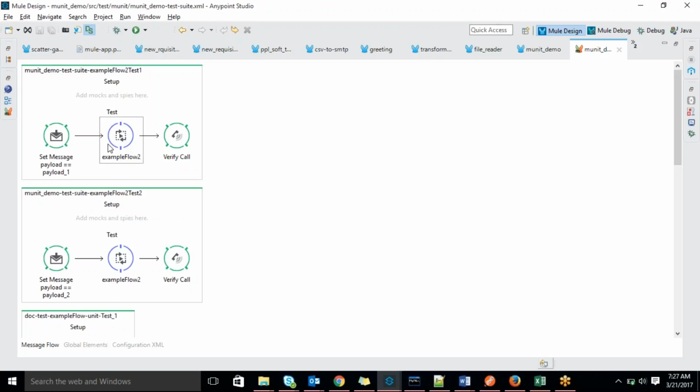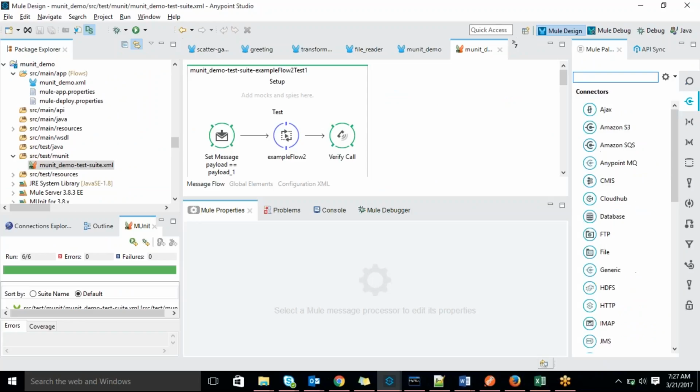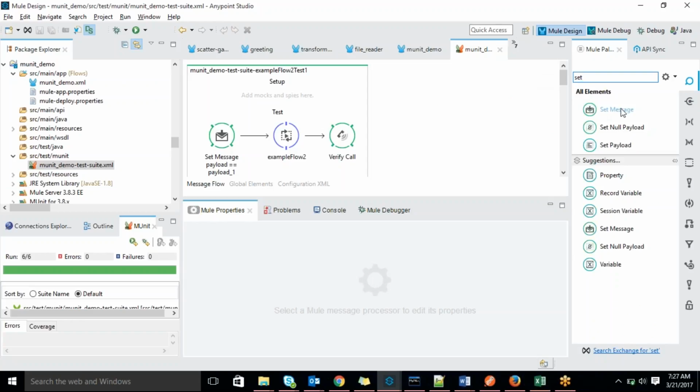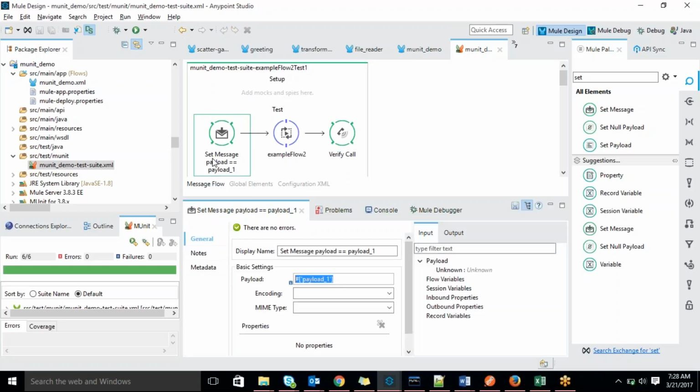What I added extra: what was the input of your flow, and what was the output of your flow? Those are the two things I was adding. In the first one, we have to add a payload, meaning the input payload. So I added a component called Set Message, Set Message for testing. I dragged and dropped this component because I need to hold some payload, some information.